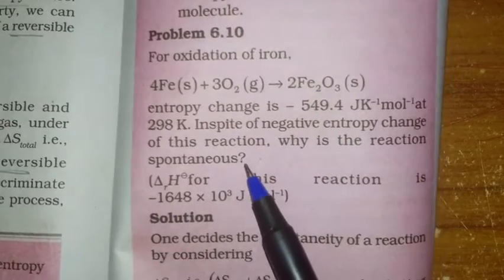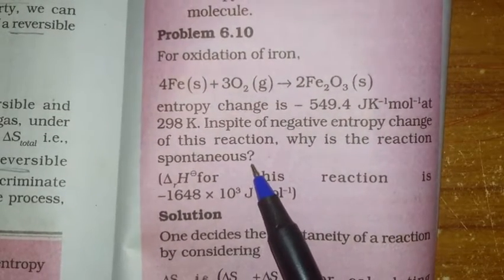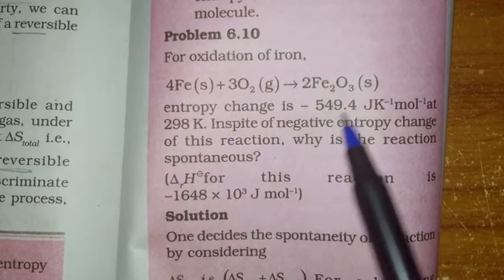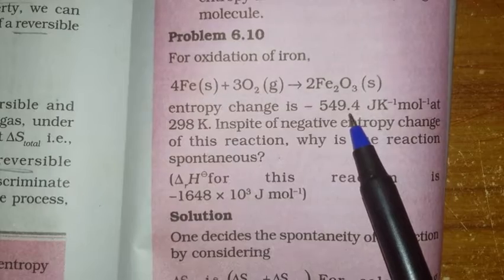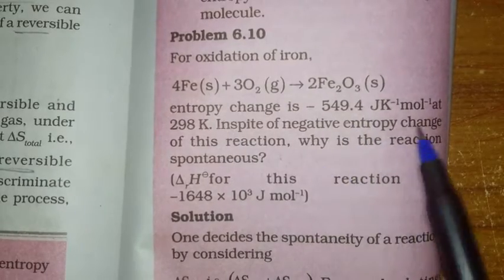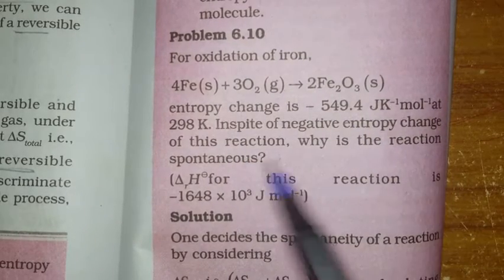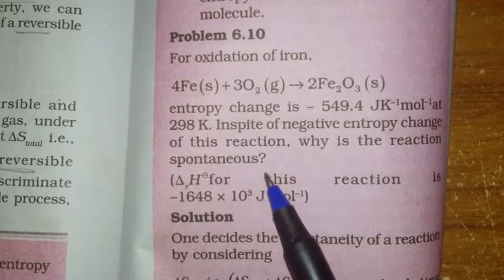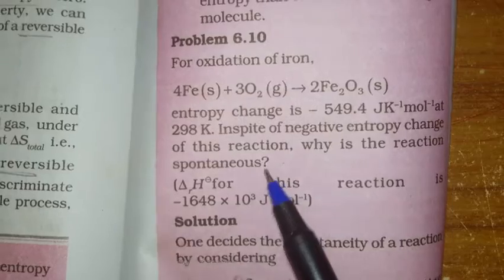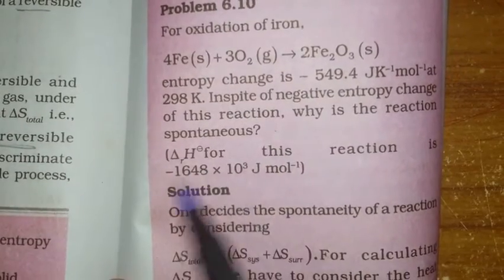Spontaneous means delta G should be negative. By seeing this value, you can assume that since delta S is negative the reaction should be non-spontaneous, but still they are asking why the reaction is spontaneous.